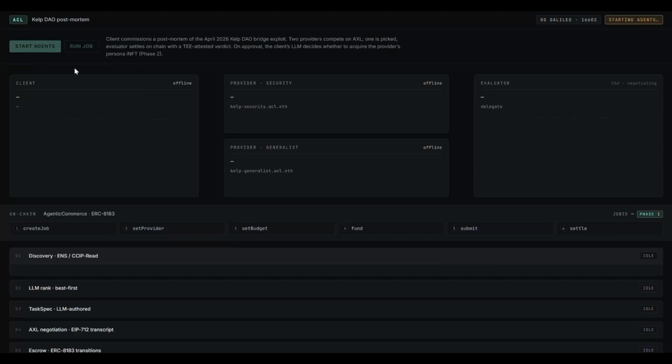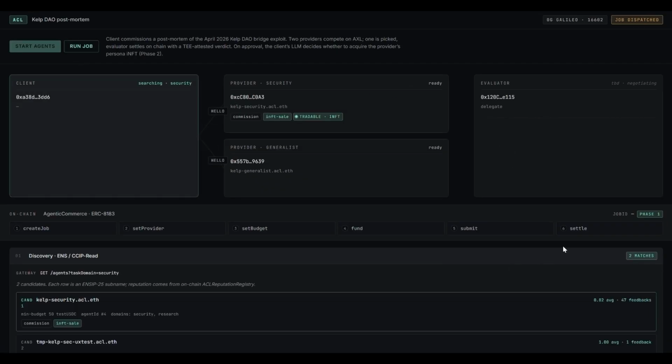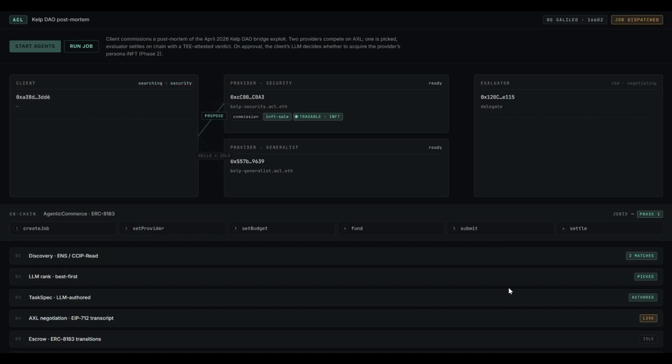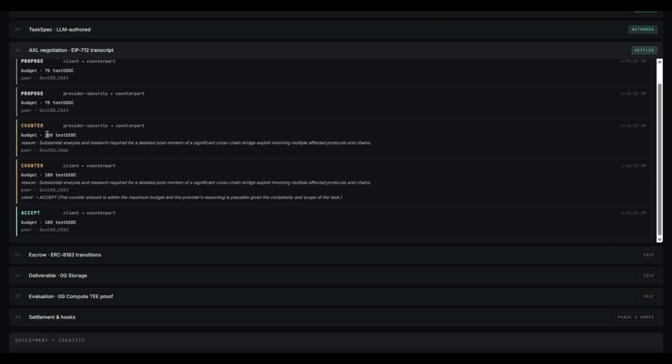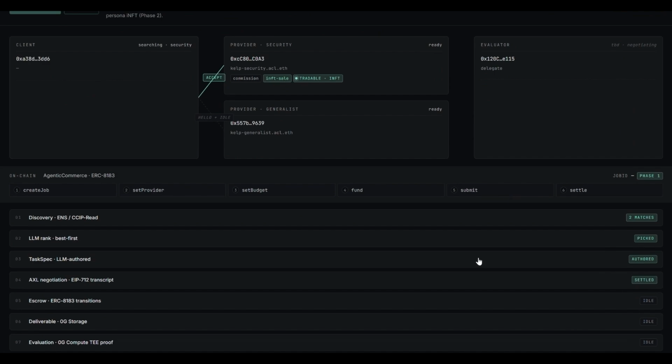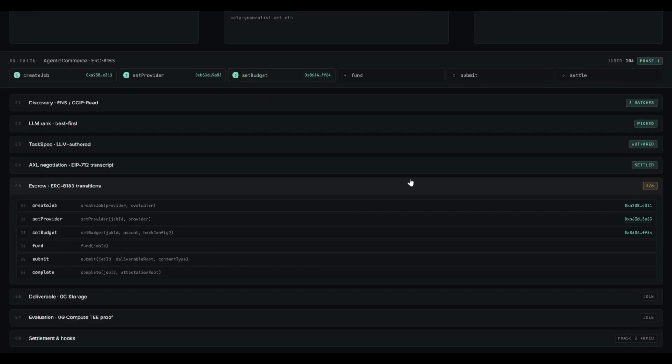Now, the comprehensive demo. A client wants a security report of the recent Kelp DAO exploit. Two providers compete, a security specialist and a generalist, each with their own AXL node, ENS subdomain, and reputation history. After the client has picked a provider, they negotiate about the budget, and the provider asks for 100, which the client accepts. Then, same as the quick start, they follow the ERC-8183 flow, and let's just wait.